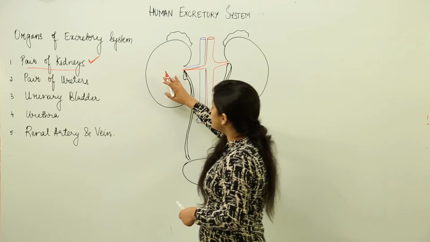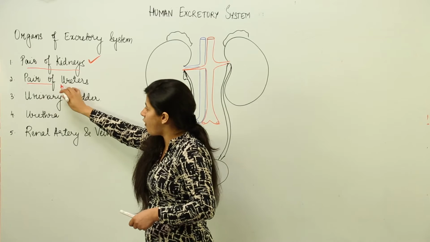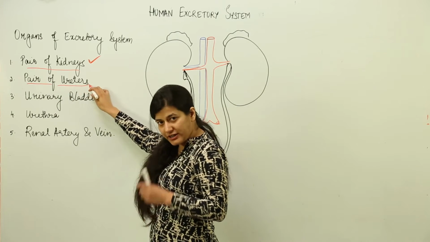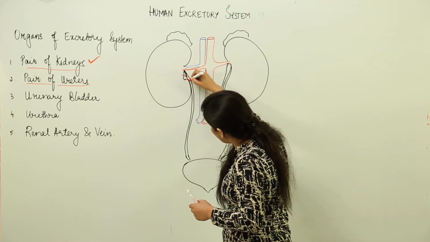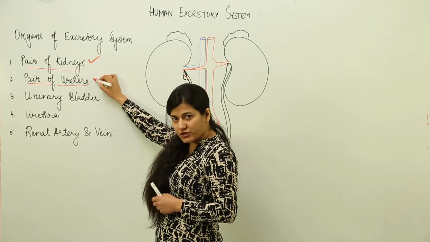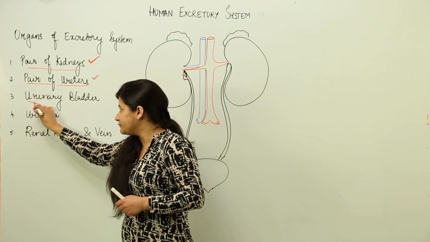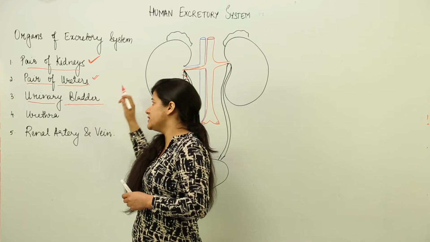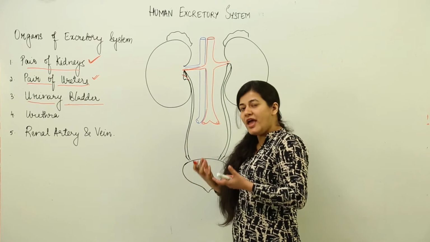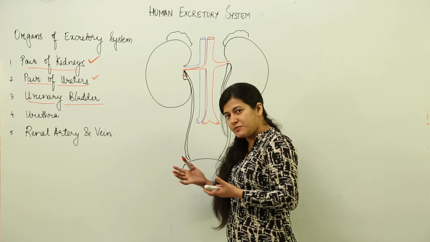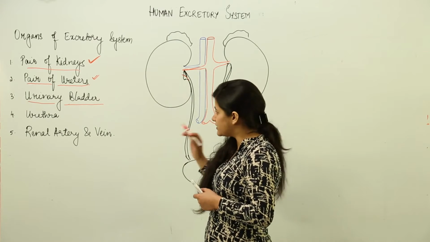Then these kidneys throw the product they have formed as a result of the filtration taking place inside the organ into the pair of ureters. Ureter is a tube-like structure which carries the urine from the kidney to the urinary bladder. The urinary bladder stores the urine for some time, and when the signal from the brain comes, because the neuroendocrine system also plays a very important role in the excretion mechanism.